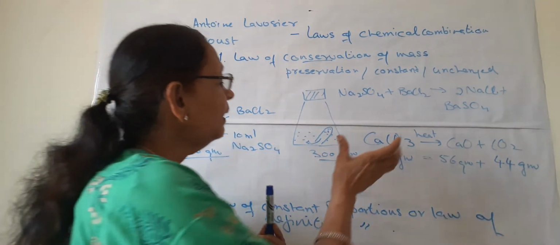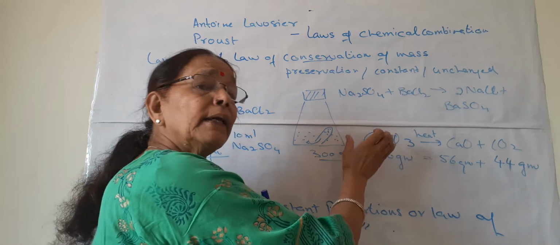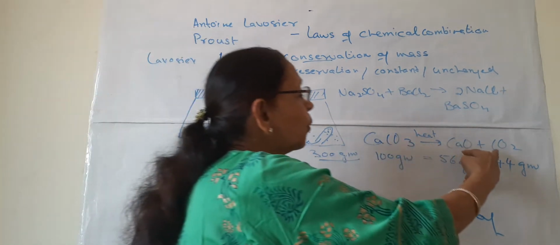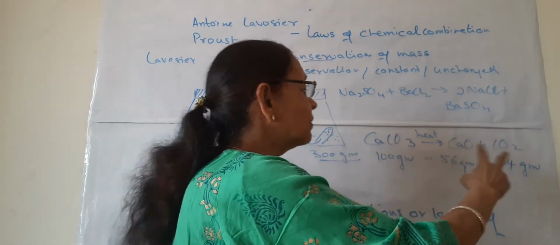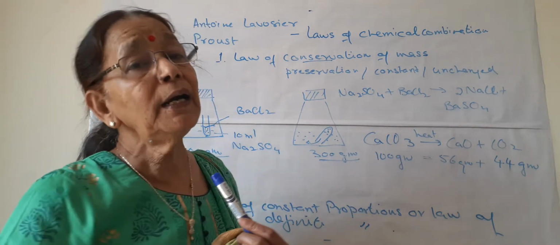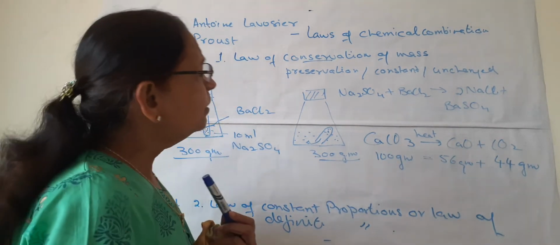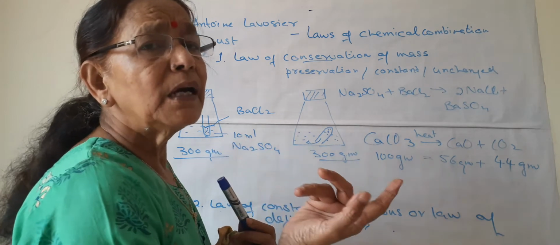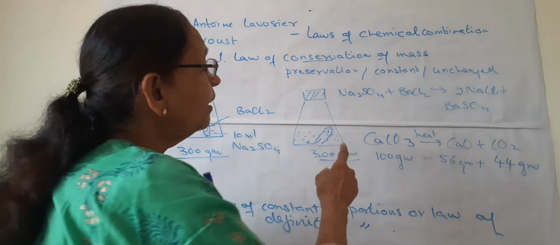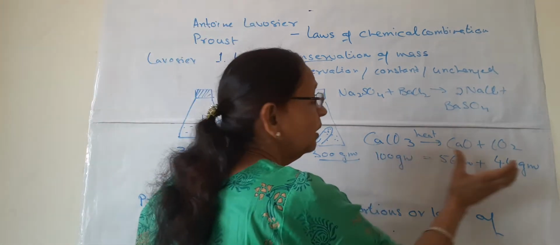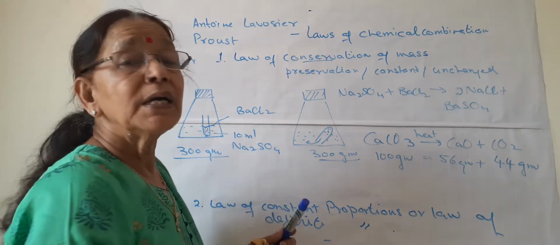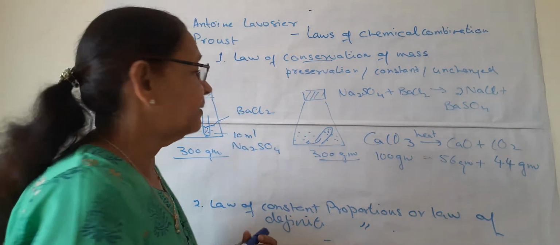What does it mean? It means that when the calcium carbonate is heated and broken down into calcium oxide and carbon dioxide, the same mass is produced as before the reaction. So there are many examples, like the oxidation of methane. Any chemical reaction you take, you will see that mass before and after will be same. So this is how the first law of conservation of mass is established.